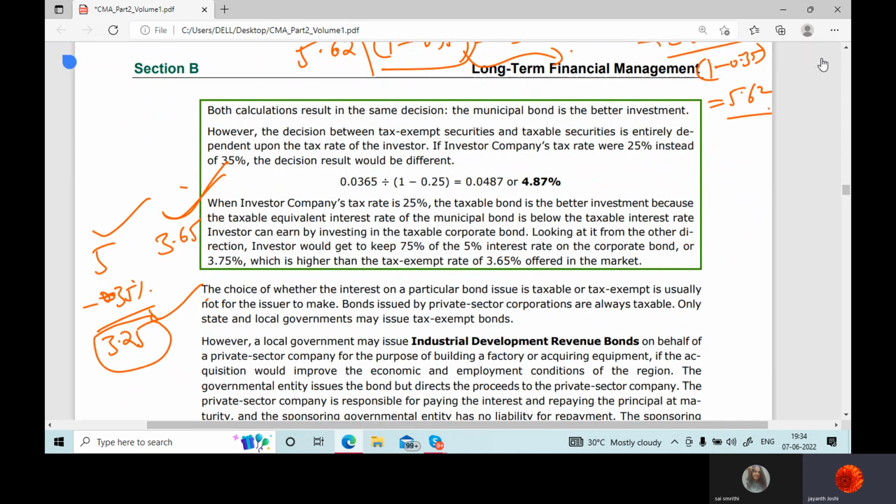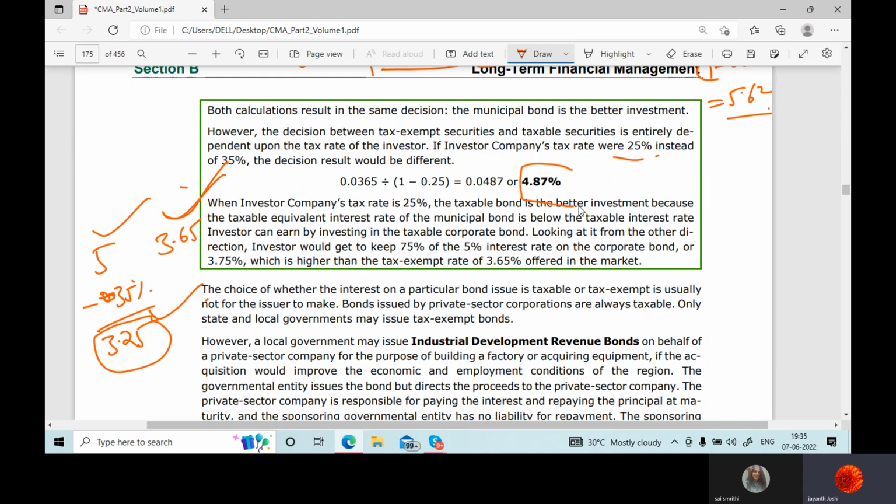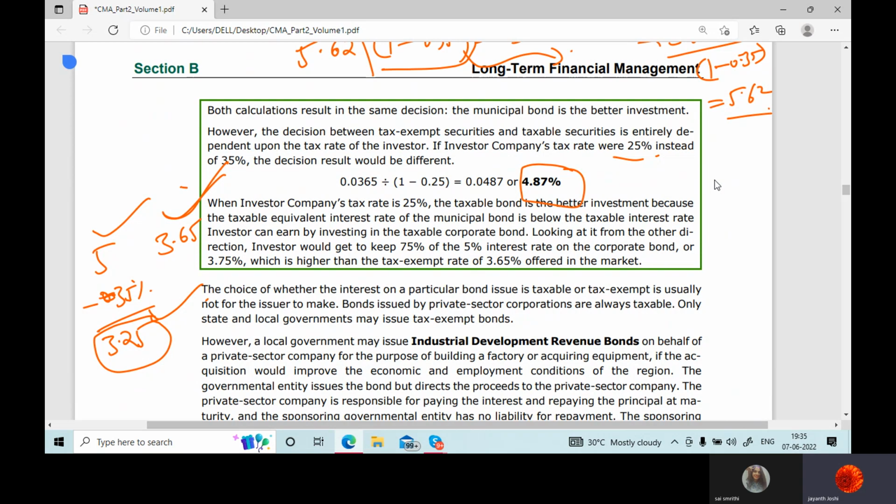However, the decision between tax exempt securities and taxable securities is entirely dependent upon the tax rate of the investor. Instead of 35%, let's say it is 25%, then you would have got 4.87. Then which one would have been better? The AA bond, correct? Yes, sir. Yeah, because when tax rates are very high, you get a very high exemption and you get more benefits. When the tax rate is less, you get less exemption. So you get 4.87, which is less than 5%, correct?